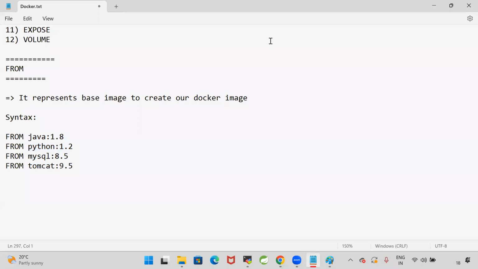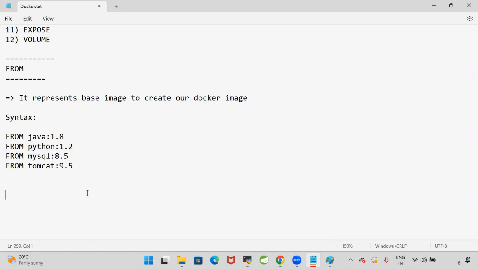Are you guys clear? Please respond in the chat box. Are you clear with what the FROM keyword is in the Docker file? It is very important to understand the Docker file. You should be able to write the Docker file on your own. So the FROM keyword represents the base image to create the Docker image, right? That means by using the FROM keyword, we specify which software we want.